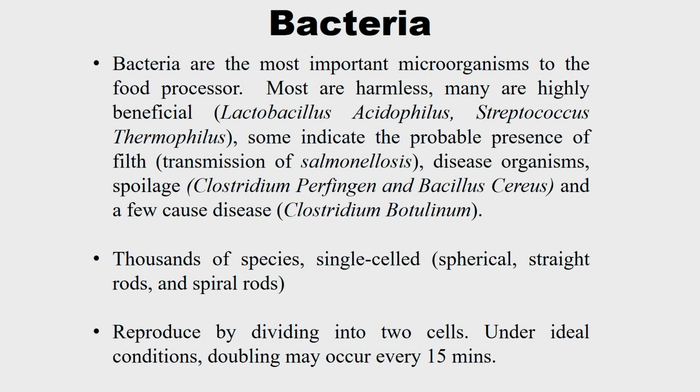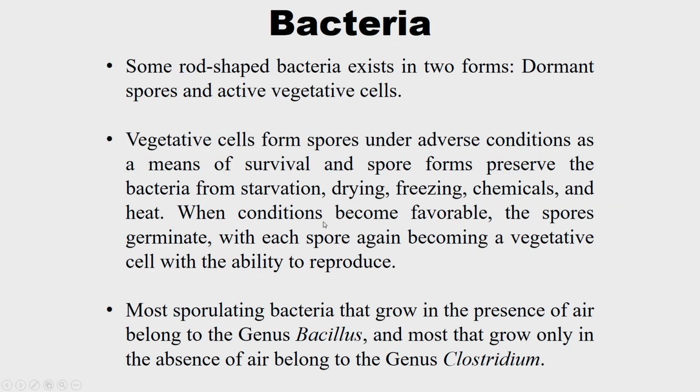In bacteria there are thousands of species available, and they are single celled microorganisms available in spherical, straight rod or spiral forms, and they reproduce by dividing into two cells. Under ideal conditions, the doubling time is about 15 minutes, so every 15 minutes the population doubles. The rod shaped bacteria exist in two forms: one is dormant spores and another is active vegetative cells.